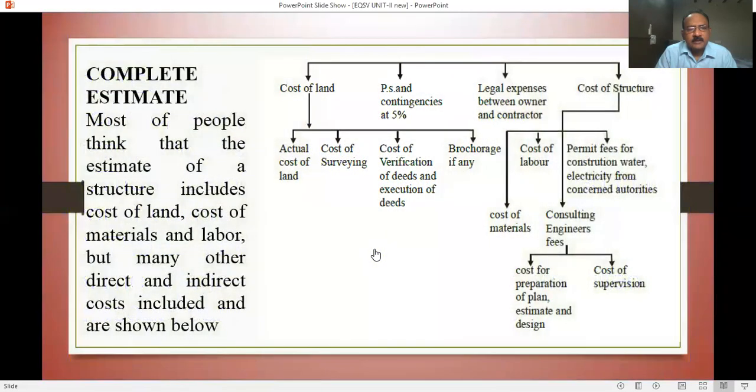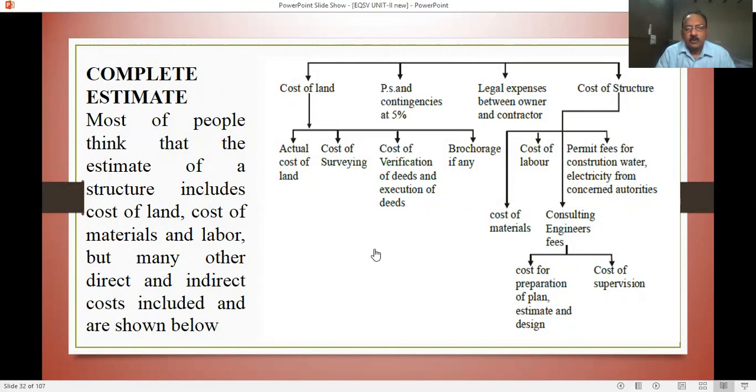So next one is the complete estimate. Most people think that the estimate of a structure includes the cost of material and labor, but many other direct and indirect costs are included.